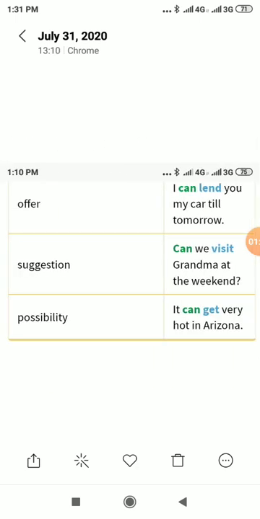Offer: I can lend you my car till tomorrow. Suggestion: can we visit grandma at the weekend? Possibility: it can get very hot in Arizona.